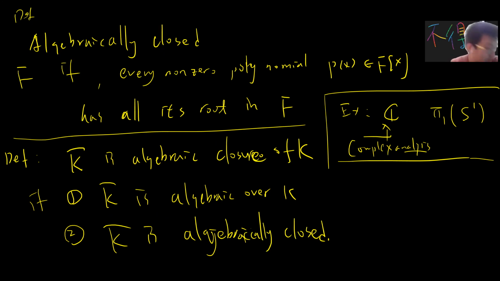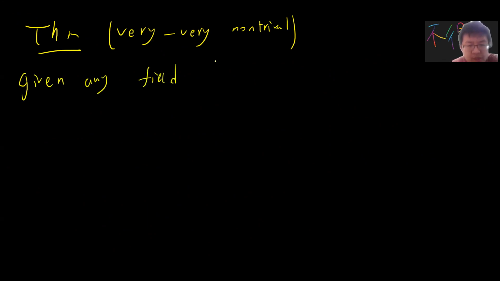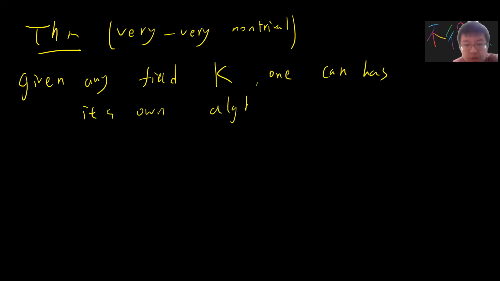This is the algebraic closure. Now the theorem, which is very non-trivial if you think about it as a set-theoretical question: given any field K, one has its own algebraic closure K bar. So K bar always exists.